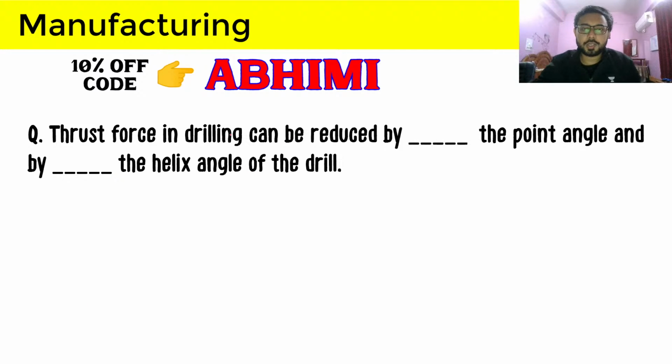So thrust force can be reduced by reducing the point angle. So if we have reduced the point angle, then the thrust force can be reduced, and the helix angle, it can be reduced by increasing.